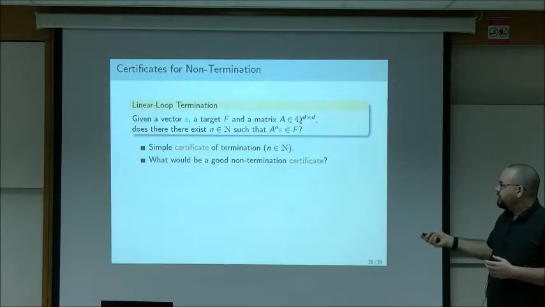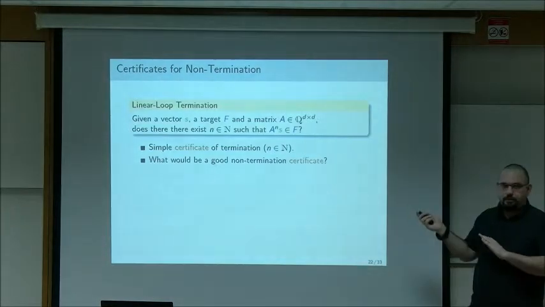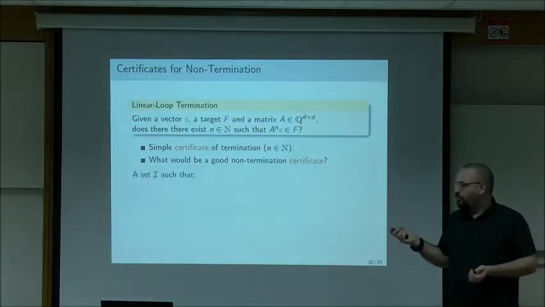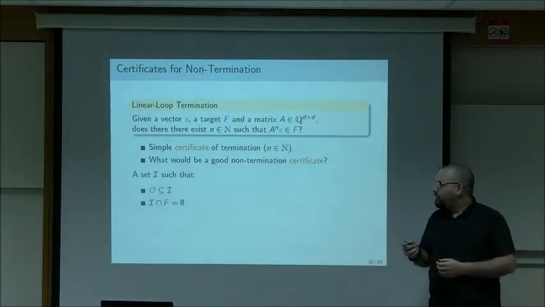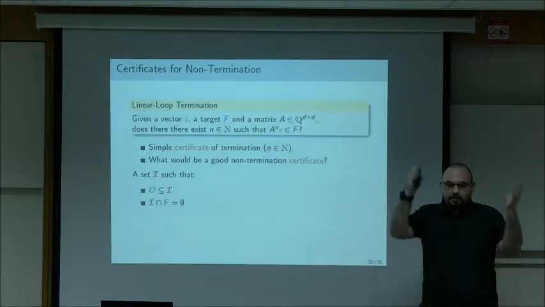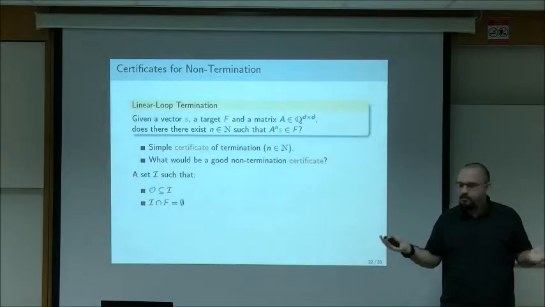Maybe in some cases there exists a certificate for non-termination, and we can provide that. So this is what we focus on in this work. What would be such a non-termination certificate? Very naively, it'll be a set I that contains the orbit and doesn't contain the target. So it separates the orbit from the target. If there is such a set, then the loop doesn't terminate, obviously.